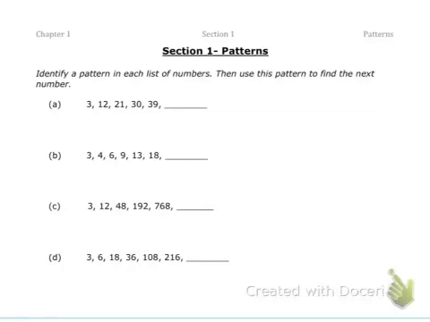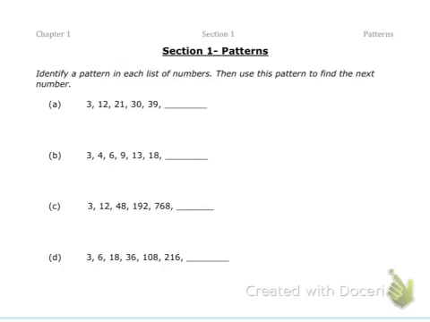Okay, we are still in section 1, chapter 1, and this is just the second part, and we are going to be talking about patterns. With these patterns, all of ours will involve either just adding a number or multiplying a number. Although there are different ways that we can get to these numbers, that's probably going to be the easiest way. So for these, we are going to identify a pattern in each list of numbers, then use this pattern to find the next number.